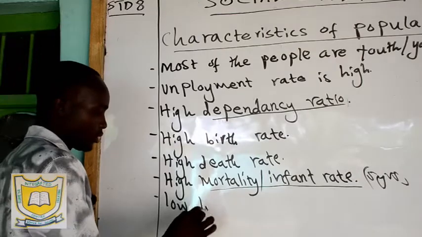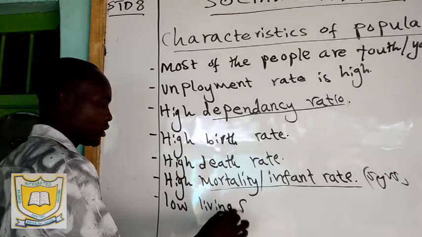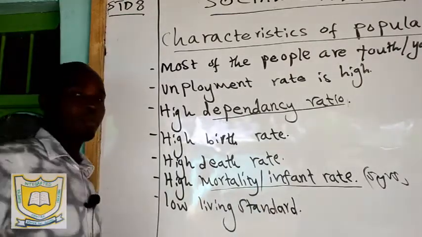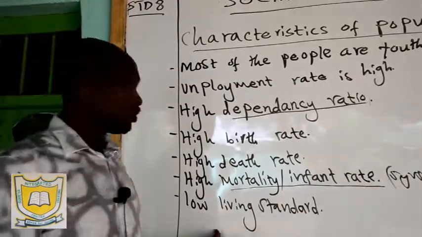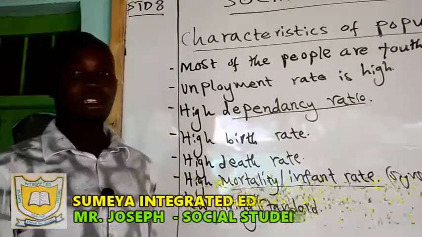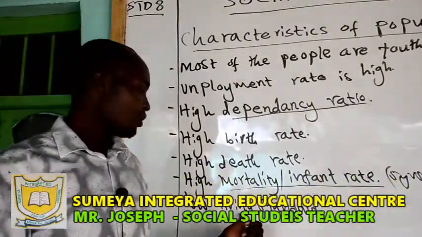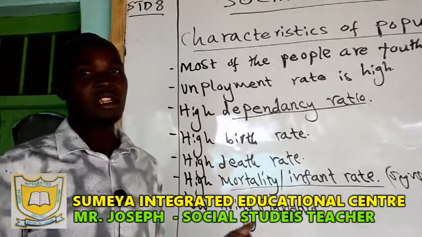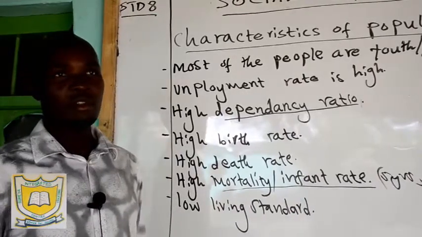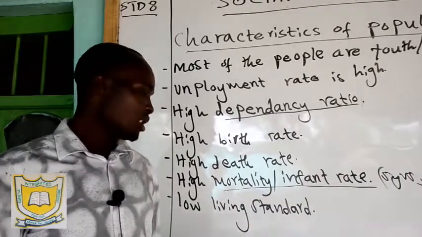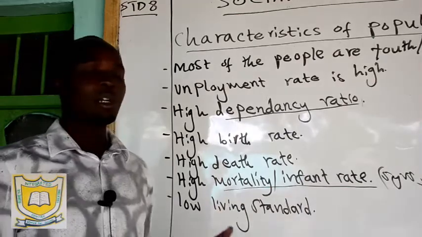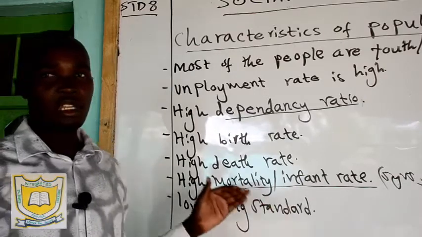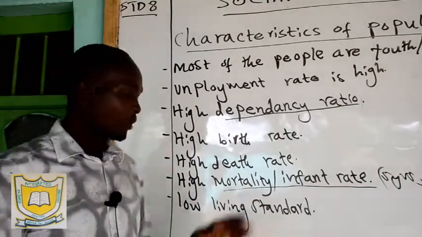Then we have a low living standard. The living standard is very low among the Indian people. Most of the people cannot afford food, maybe even once per day, because most of them are poor. When we talk about living standard, we are looking at how many times a person can eat on a daily basis, maybe once per day. So you can see that's a low living standard. The same with Kenya.